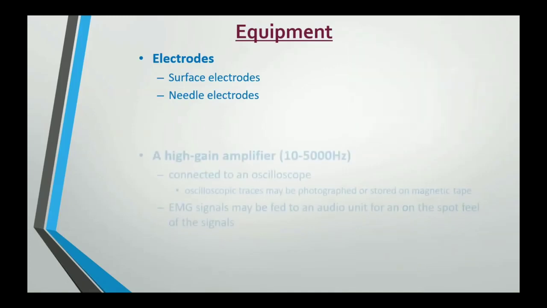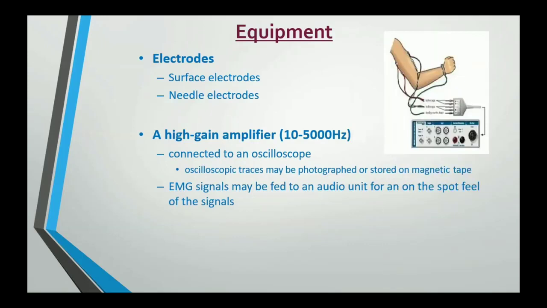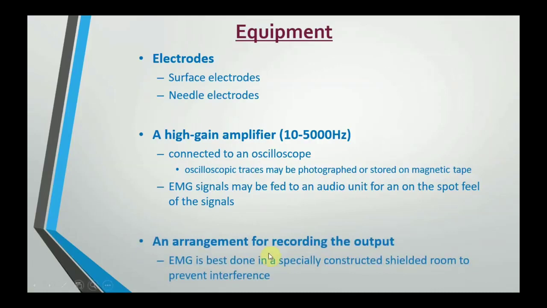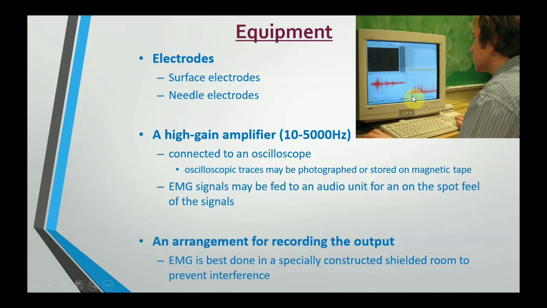Another thing that is required is the high gain amplifier. This amplifier amplifies the electrical signal taken up by the electrodes, and then passes it on to the oscilloscope. This oscilloscope stores the information on the hard disk of the computer, or in olden times it was stored on magnetic tape. Even the EMG signals can be converted into audio signals, and then they can be analyzed for the amplitude and frequency of the action potentials generated by the muscles. Now what are the other things that are required? A shielded room is required, and a monitor is required to see the electrical activity of the skeletal muscles. So these are the things required for recording the electromyography test.